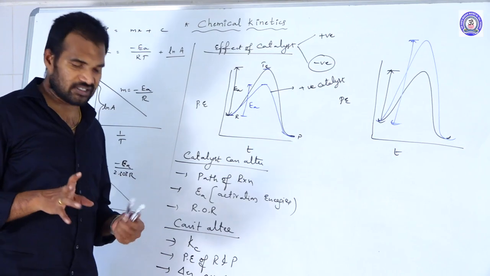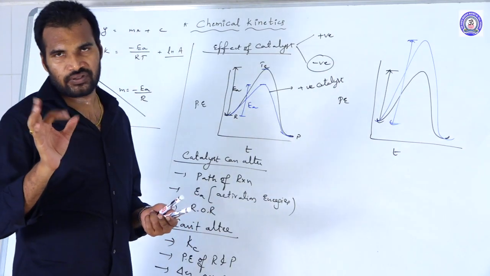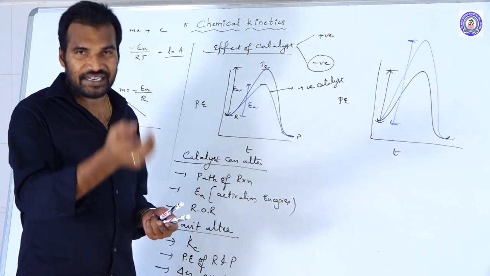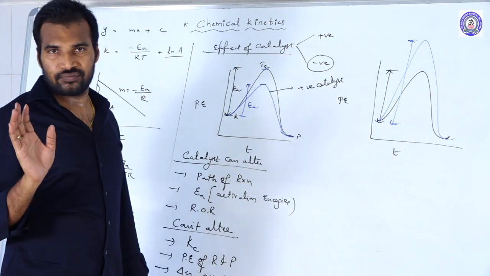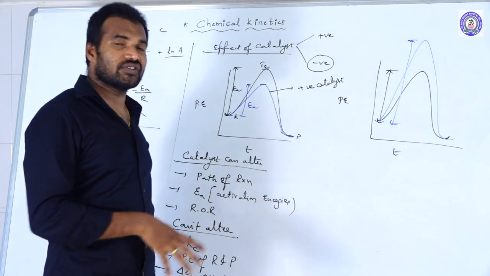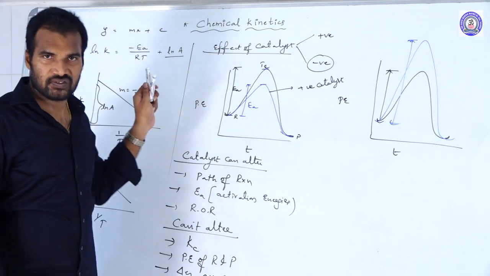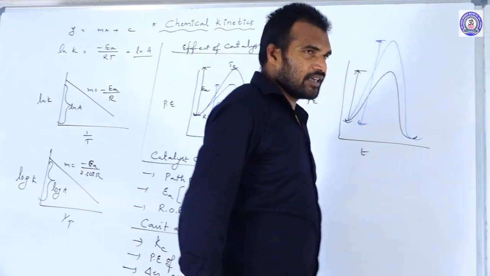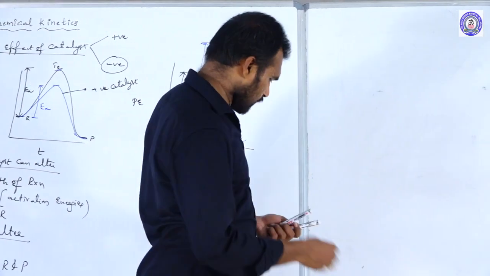So till now we have discussed the types of reactions based upon the rate of the reaction, what the rate of the reaction is, what the rate law is, what the rate constant is, the characteristic features of the rate constant, and the factors on which the rate of the reaction depends. Next, let us move to the next segment, that is molecularity and order.